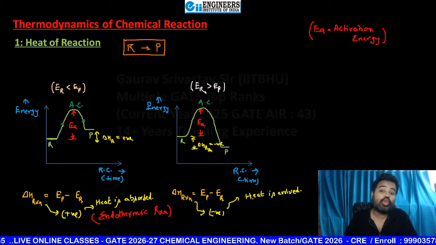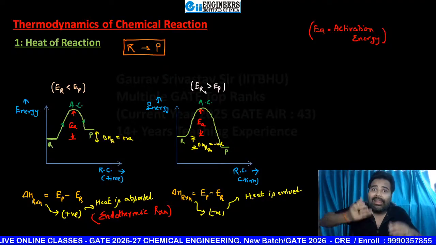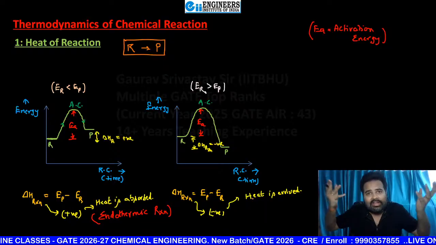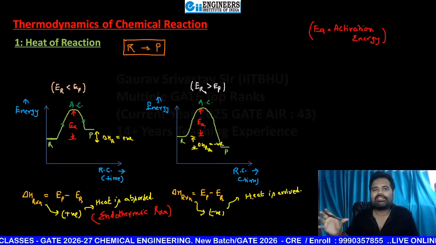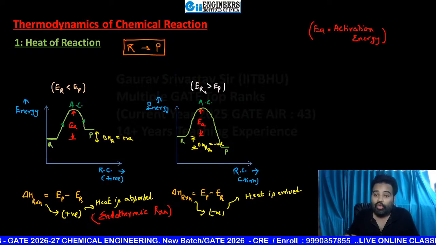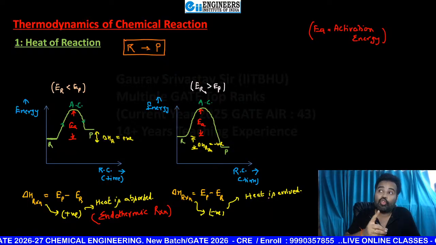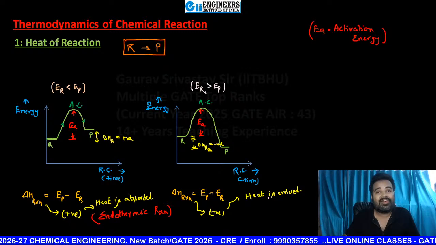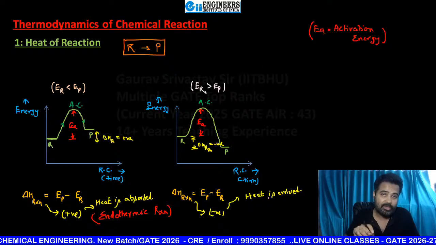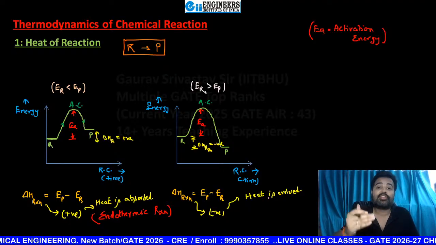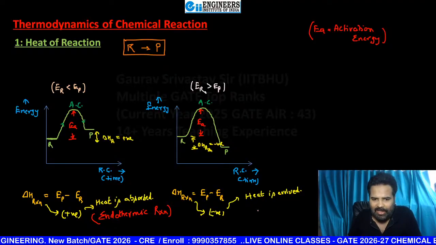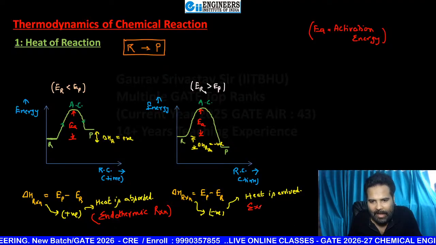But if heat is going to evolve, heat is coming out, from where is it evolving? Heat energy is conserved. That means some chemical energy in that reaction is converted into heat energy. So heat is evolved there, and if you do not remove heat from there, then heat energy is responsible for temperature increase or decrease. So definitely the temperature of that system is going to increase as the chemical reaction proceeds. Okay, are you getting my words? Everyone crystal clear? So this, my dear students, is an exothermic reaction.